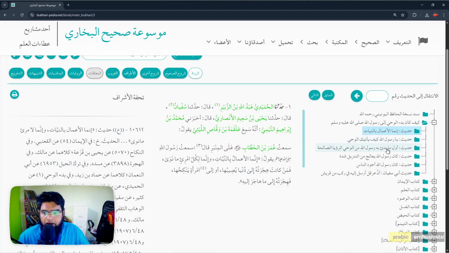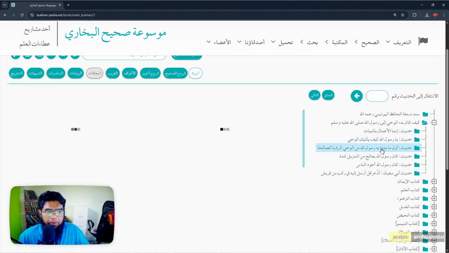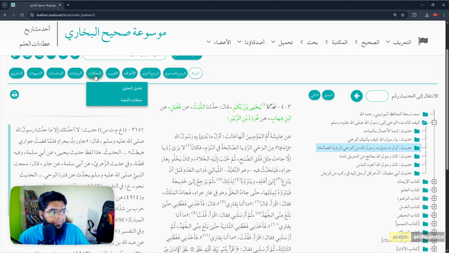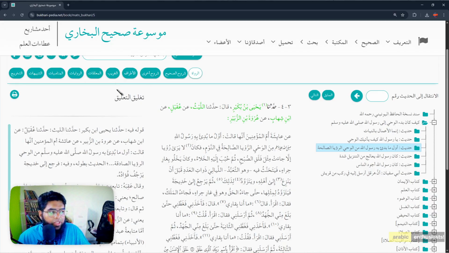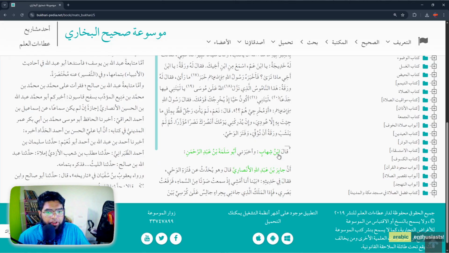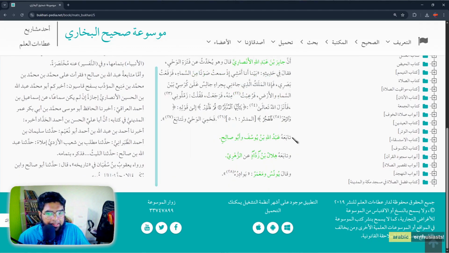Let's understand muallaqat, for example. I think in this hadith we have a muallaqat. It takes a little slow. Yeah, we have a muallaqah here. Oh, this is the hadith of Aisha radiyallahu anha, when she says how Rasulullah used to go to Ghar Hira and others. So you can go click on muallaqa, and you can go Taghliq Ta'liq, and he talks about all the muallaqa here. Like for example, in the end he says Taba'ahu Abdullah ibn Yusuf Abu Saleh.